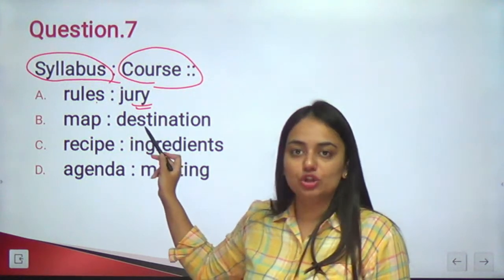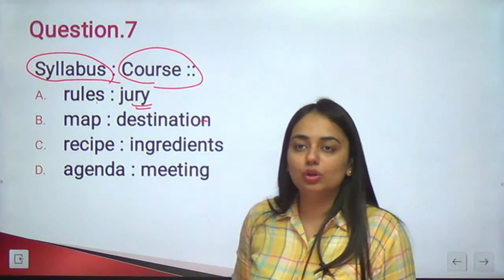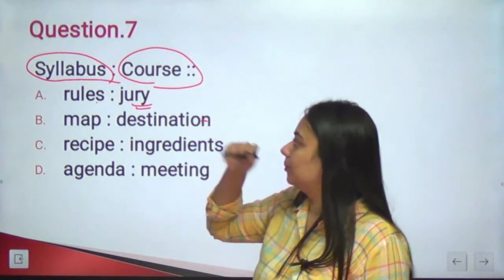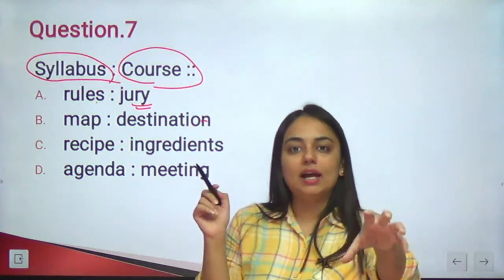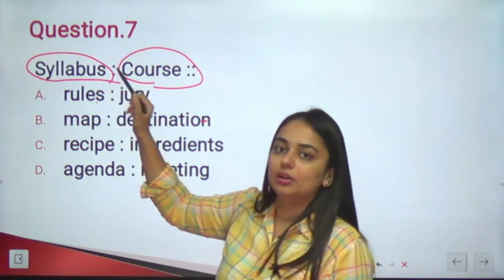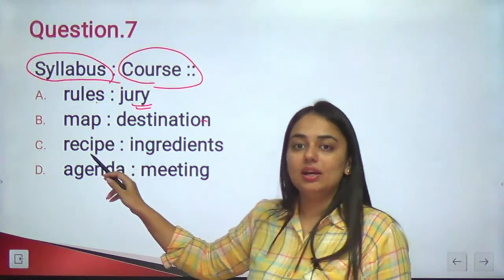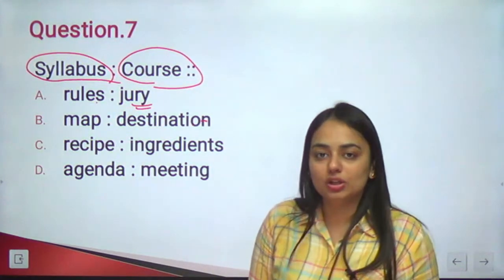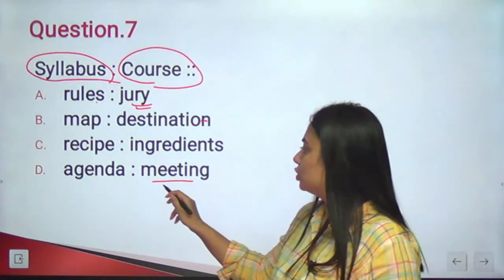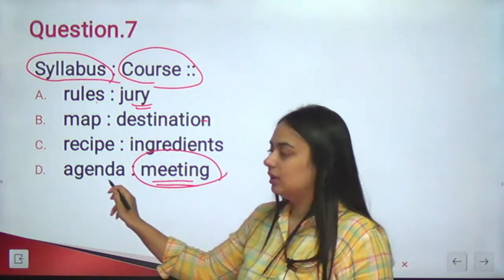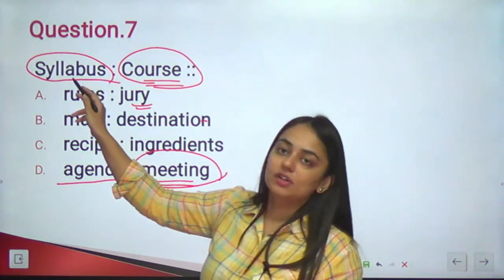If I have to decode this relationship, A helps to reach B should be the right relationship for this. But what do we have to look? We have to look that B gives you an idea about the A, or B gives you a crisp and catchy idea about what all is going to be there in the A. So recipe to ingredient. In the recipe, rather, ingredients are mentioned. It doesn't give you idea about the ingredients. Agenda is to meeting. What all is going to be covered in the meeting will be given in the agenda. Similarly, what all is going to be there in the course will be given in the syllabus.